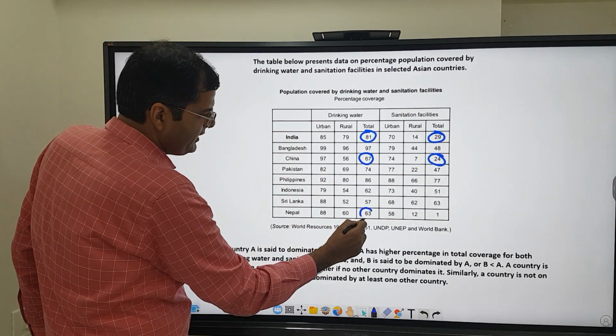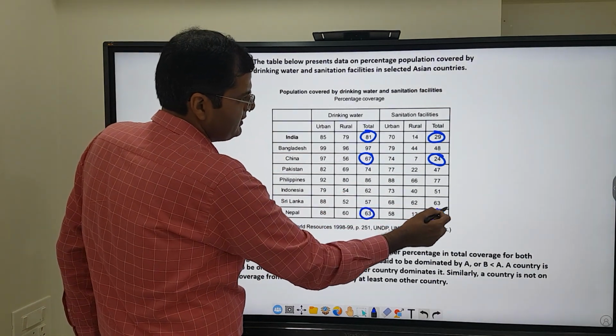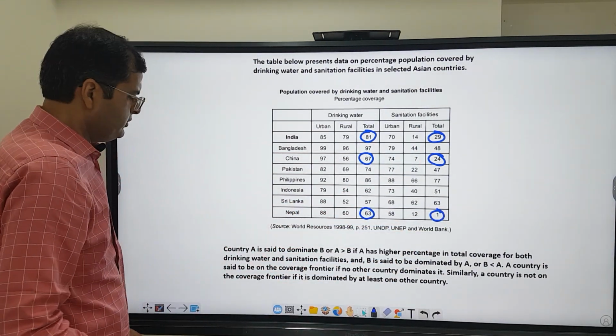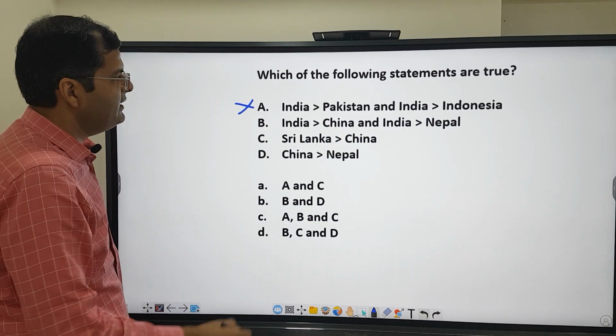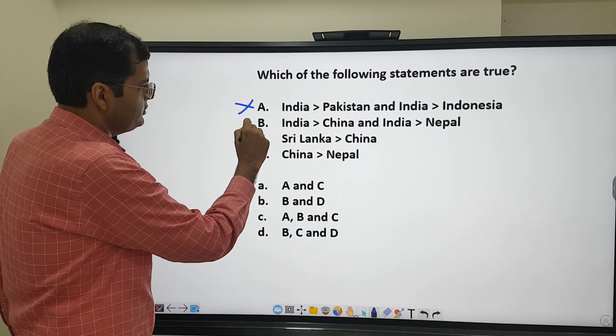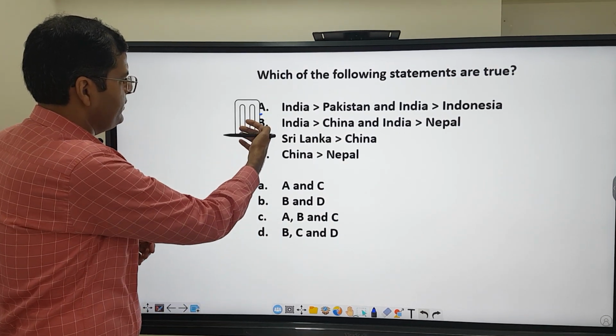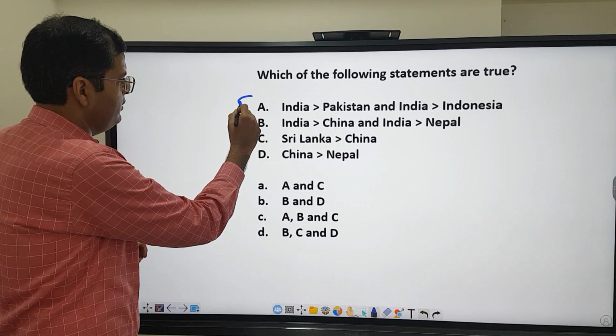India is 81 in drinking, Nepal is 63. Again, India has more than Nepal. In terms of sanitation, 29 and 1, India has more than Nepal. So India dominates both China and Nepal, which is the correct answer. So there are other options to see. So this is true for sure. The first one is false. This is a true false scenario. So first one we figured out to be false.